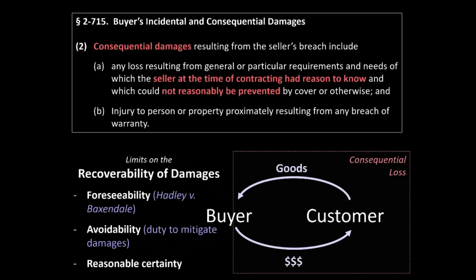Note what is not required of the buyer. The non-breaching party need not prove her losses with absolute certainty. The buyer must simply provide some objective evidence to show that it has suffered a loss and the approximate amount of that loss. But the requirement of reasonable certainty can become particularly problematic when the buyer is itself a new business, a business without an operating history or track record of profits.